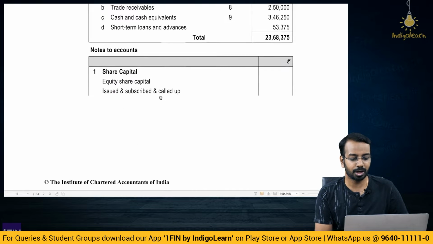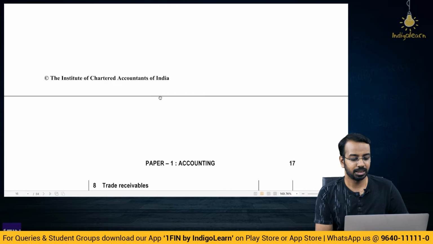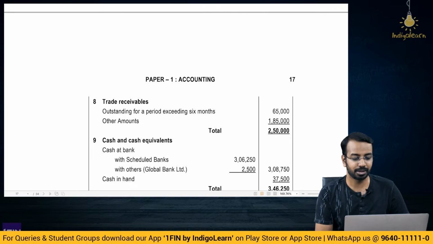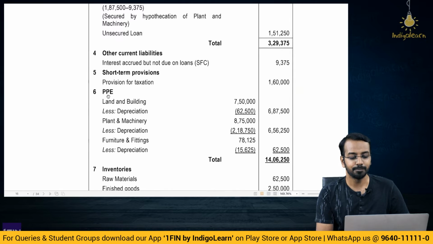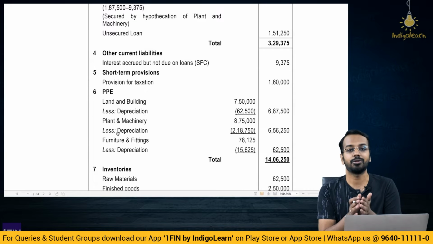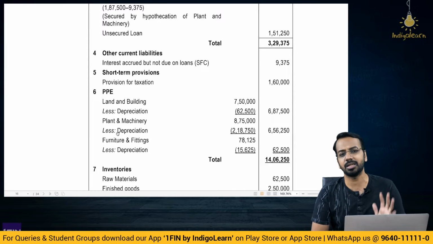Okay, and notes to account, each note 1, 2, 3, 4, 5, 6, 7, 8, 9. There are 9 notes. Some notes may carry half mark, for example, trade receivables, or provisions, which has just one line item. PPE may carry 1 mark. So, you will also get marks for notes to account. Whenever you are preparing a balance sheet, please ensure you also prepare the notes to account with whatever information is available, right? It's an easy 4 to 5 mark score which you can get.